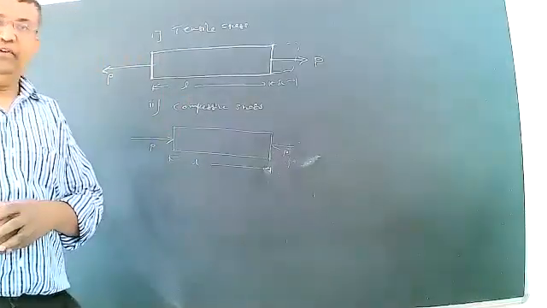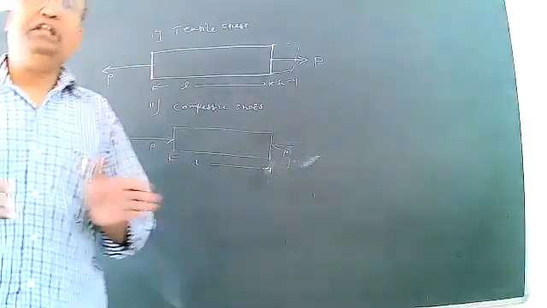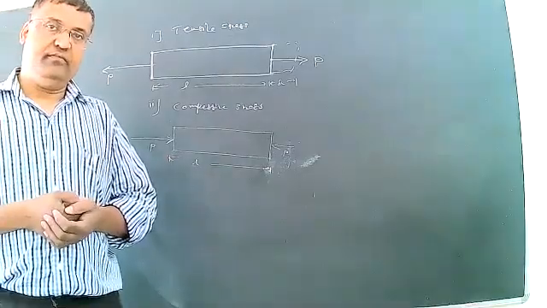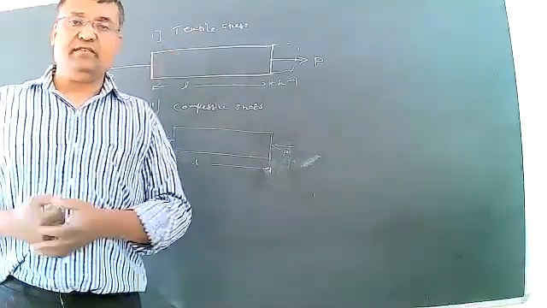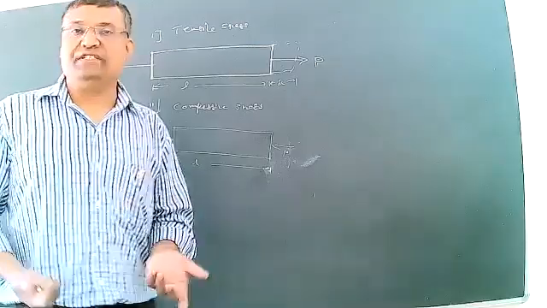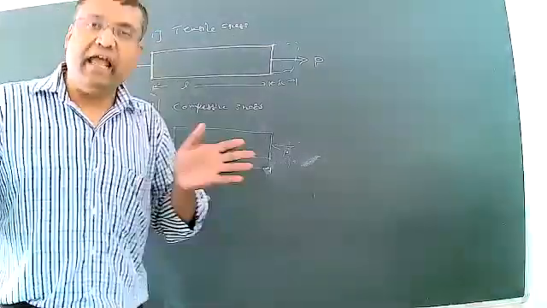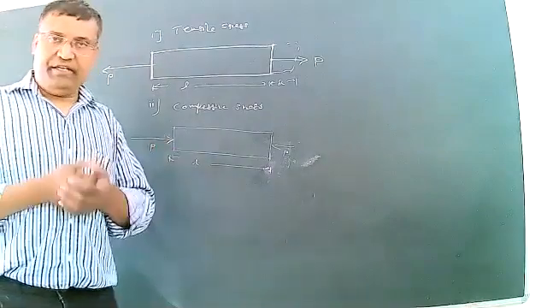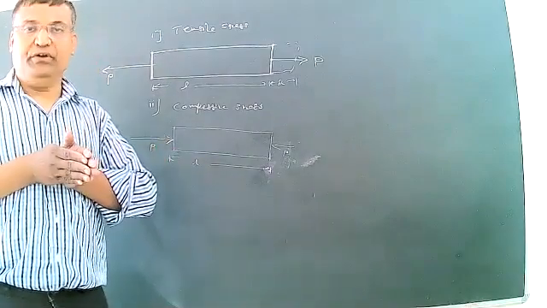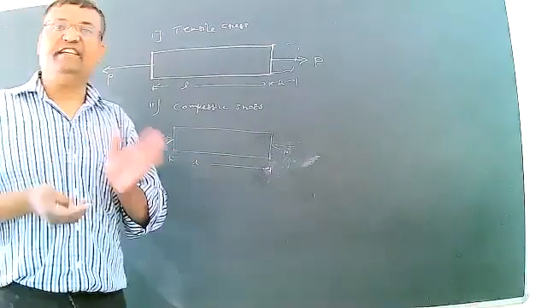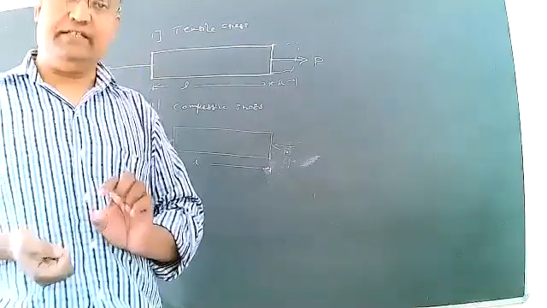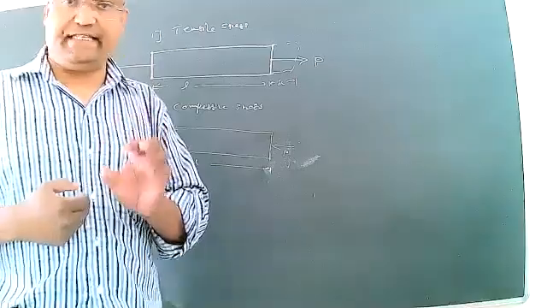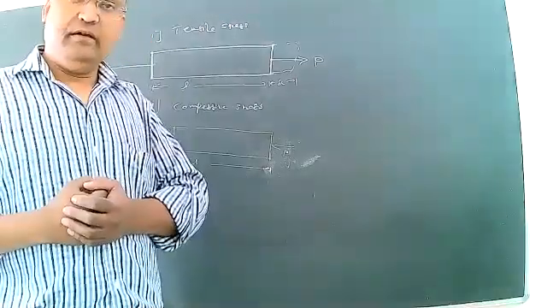The cross-sectional area will increase and the length will decrease. And in case of tensile stress, if two equal and opposite pull forces act on the member, its length will elongate and the cross-sectional area will be reduced. That is the basic difference between tensile stress and compressive stress.